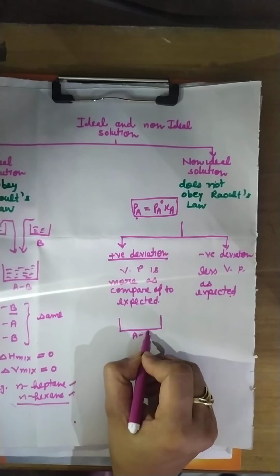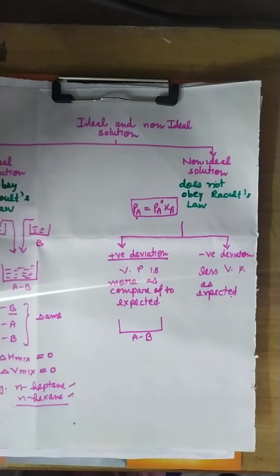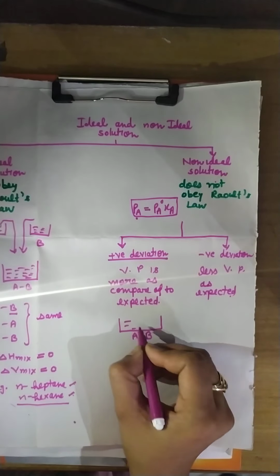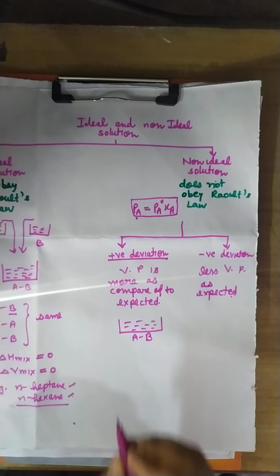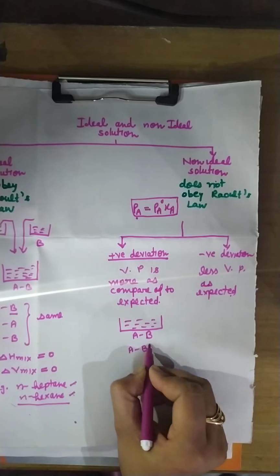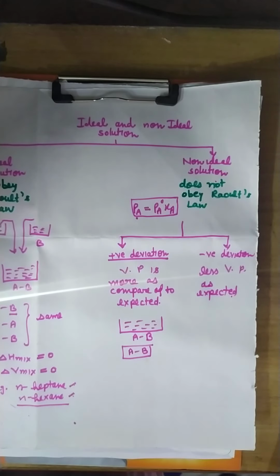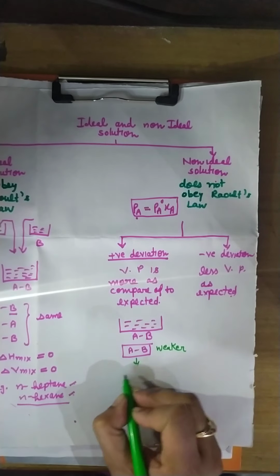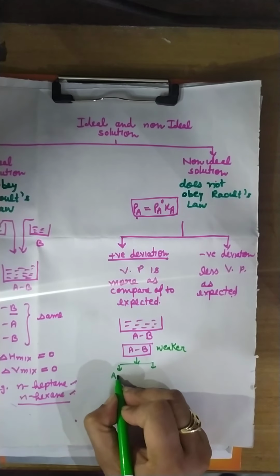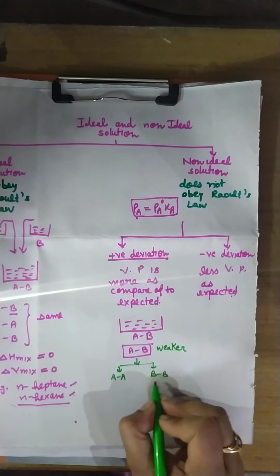Now we will again consider an example. A solution is AB solution, a solution which is formed by mixing A and B, and the new interaction is AB. This AB interaction is weaker as compared to AA interaction and BB interaction.